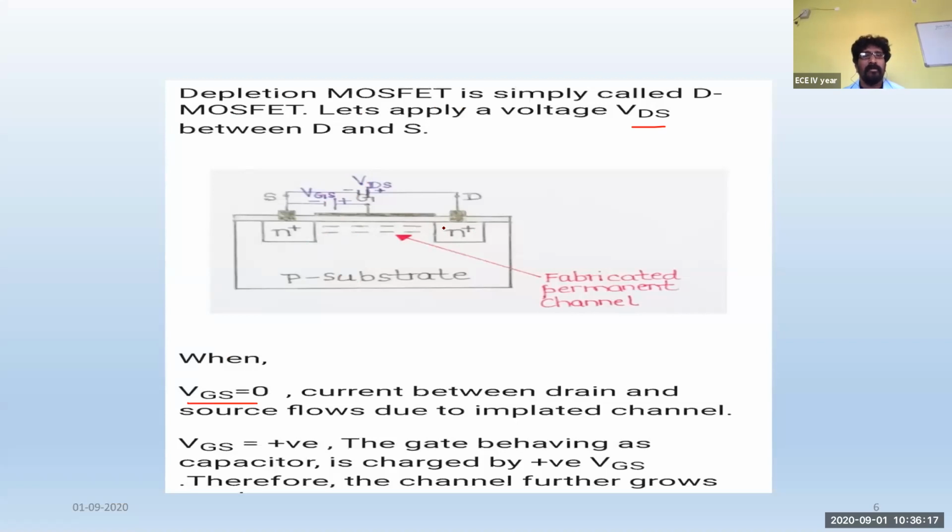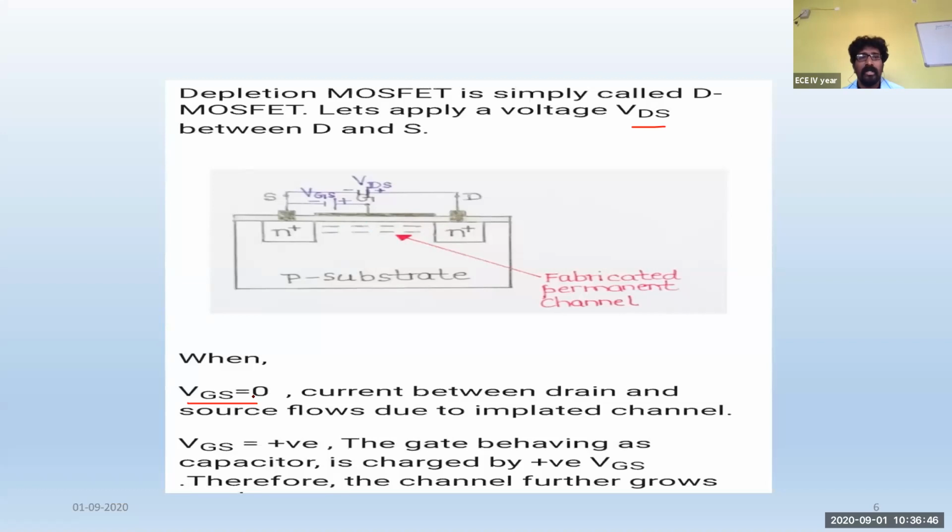There is a path between the source and drain terminal. What is a channel? In a simple way, a channel is just like a bridge. It is a bridge between the two different terminals. If a bridge is there, the charge carriers can easily move from one terminal to another. If a bridge is not there, there is no possibility of the charge carriers moving from one terminal to another. That is how you are supposed to understand what is meant by channel here.